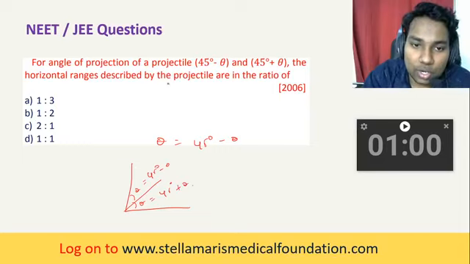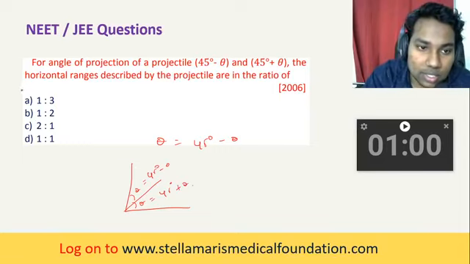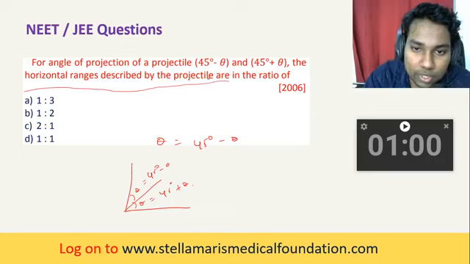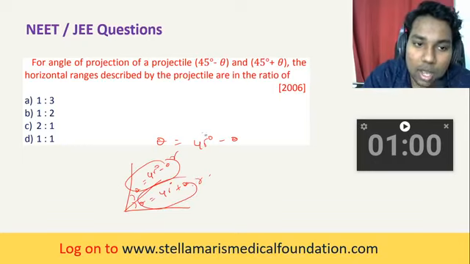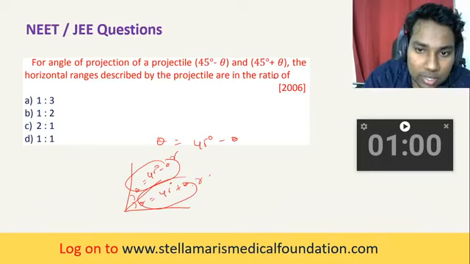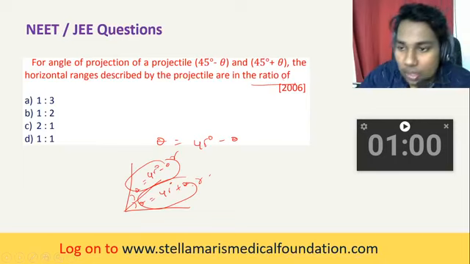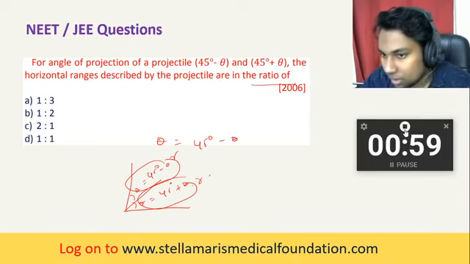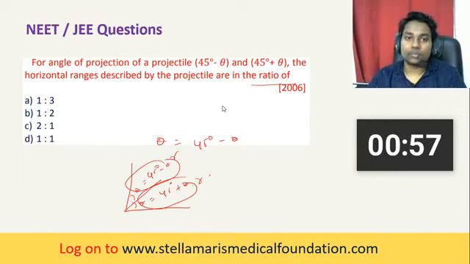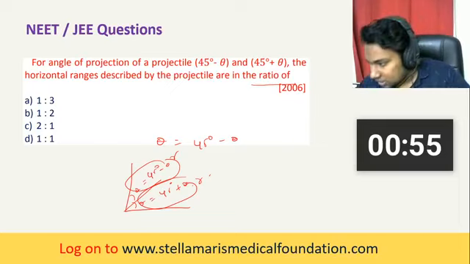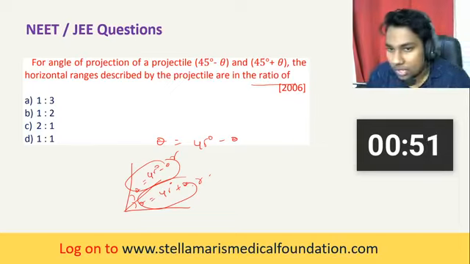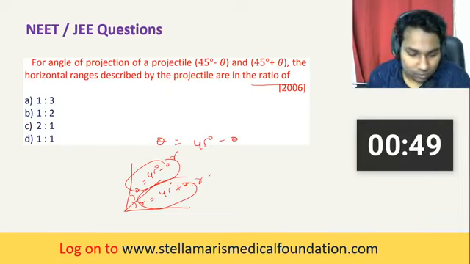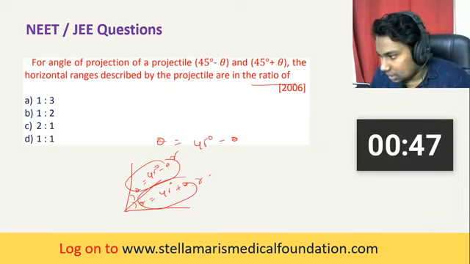What are the horizontal ranges of the projectiles, in ratio format? This is a new concept. Just comment your answers. With this we can close it up, because the following sums are very easy.